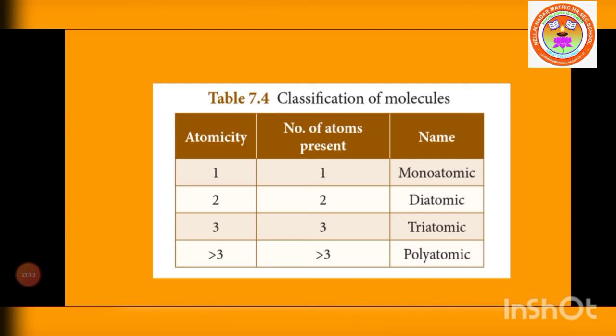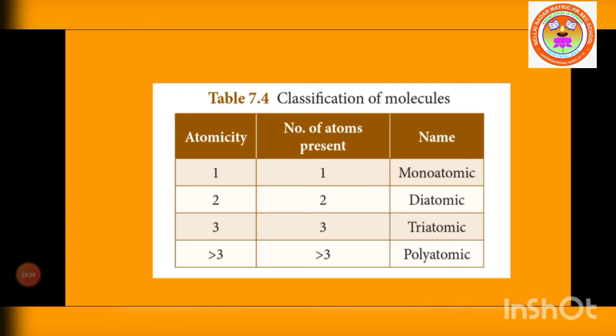Then atomicity 2: two atoms chemically combined are called diatomic. Examples: hydrogen and oxygen are diatomic. Then atomicity 3: three similar atoms chemically combined form a triatomic molecule.